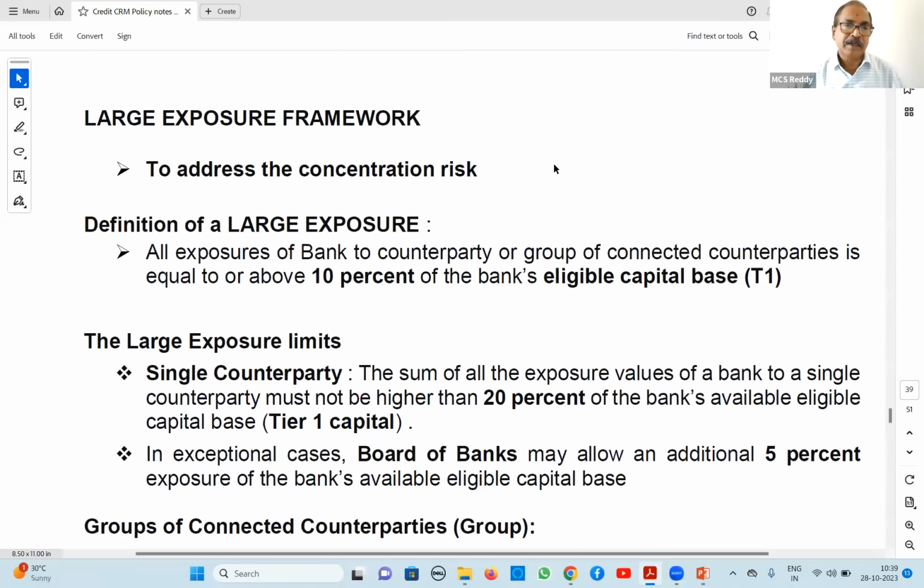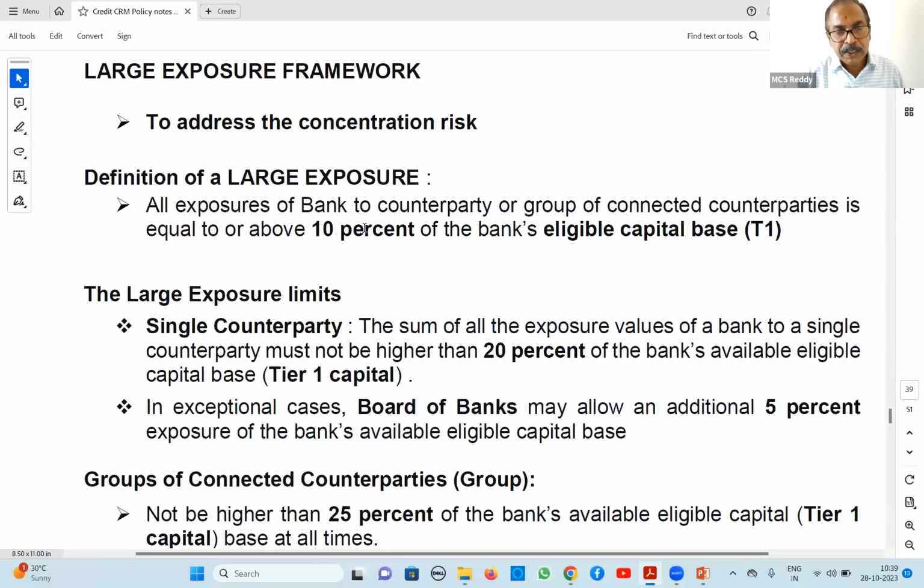Or one particular sector. So for this definition of large exposure, what is the large exposure definition here? All exposures of a bank to a counterparty, meaning our borrower or a group, wherever exposure to them is equal to or above 10% of our Tier 1 capital. As per yesterday's results, our Tier 1 capital is 83,679 crores. Leaving the odd figure aside, we will take 80,000 crores for calculation purposes. Our Tier 1 capital is 80,000 crores.